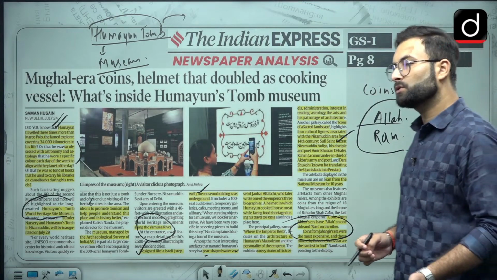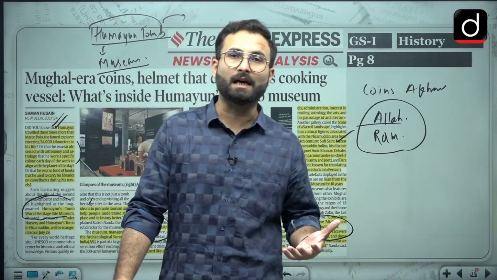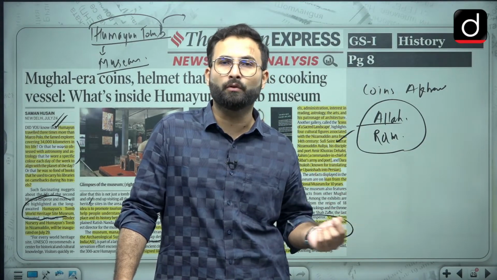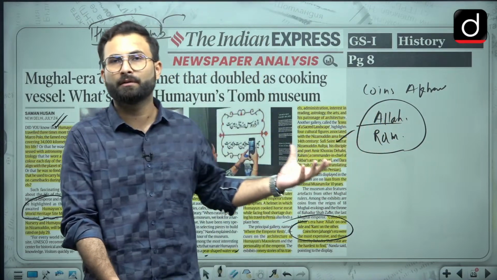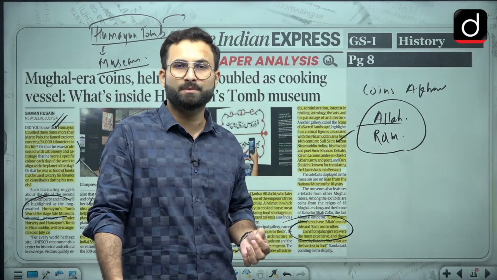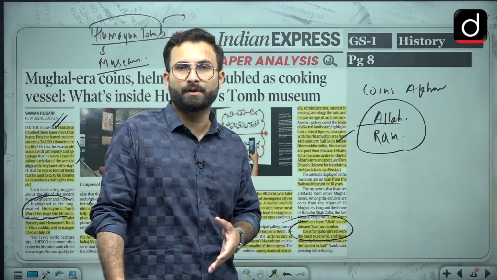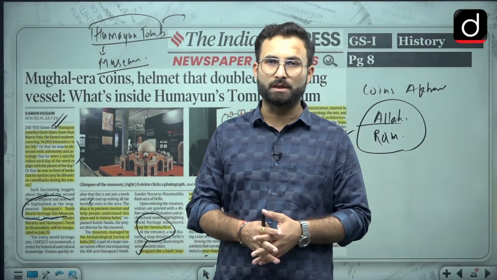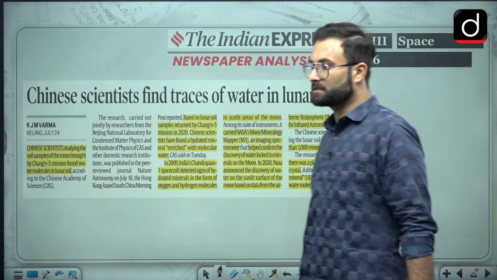Okay, other than that, also the Dara Shikoh, you can say the son of Shahjahan, his body has also been buried over here. So all these important personalities of the medieval time have been buried in that particular area. And specifically speaking, the Humayun's tomb, that is the place which is called the graveyard of the Mughals. Okay, now moving further to the next article, that is related to your Chinese scientists.